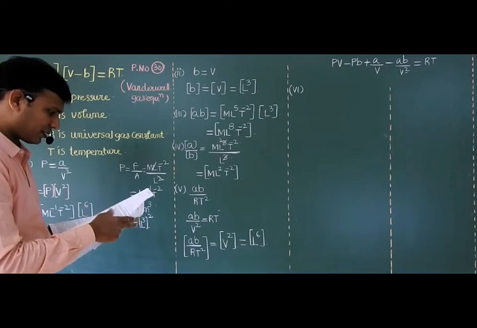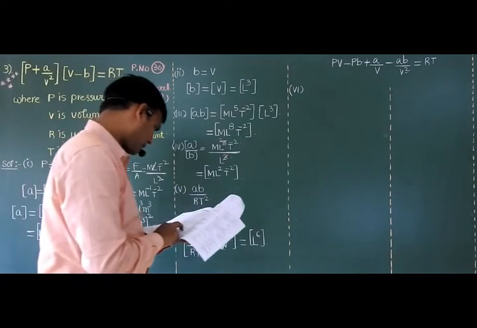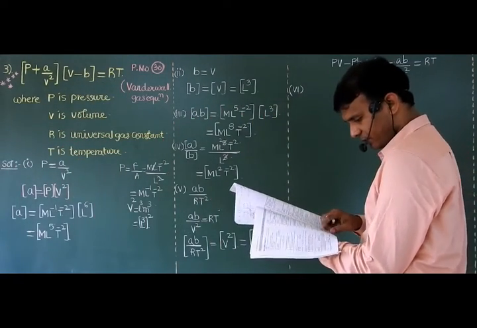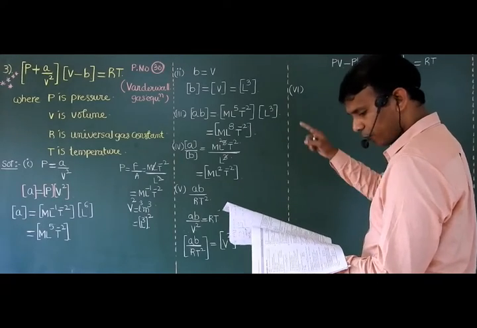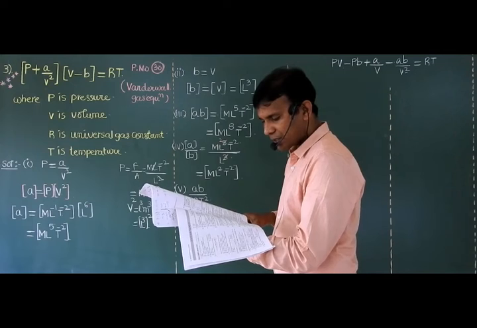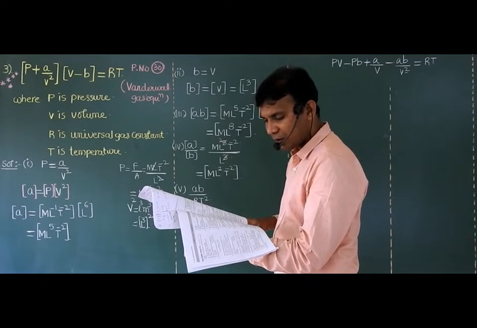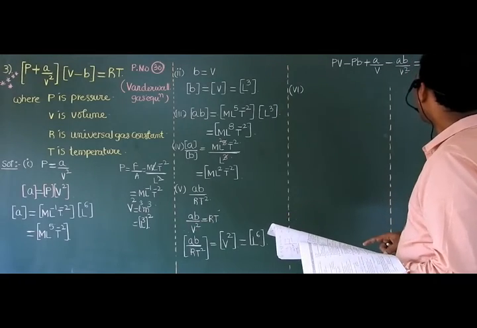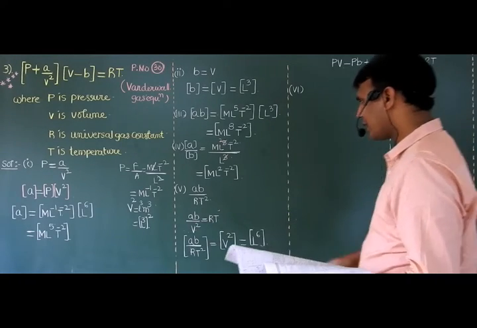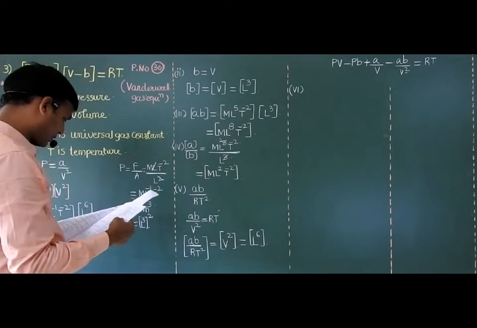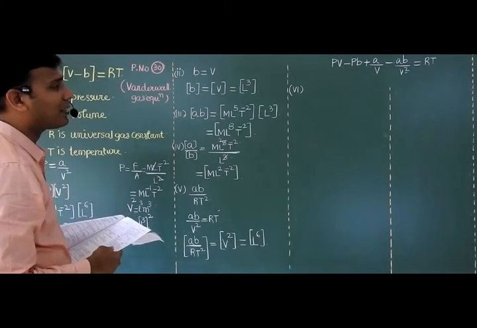In page number 30, in the above problem, the dimensional representation of AB by RT.